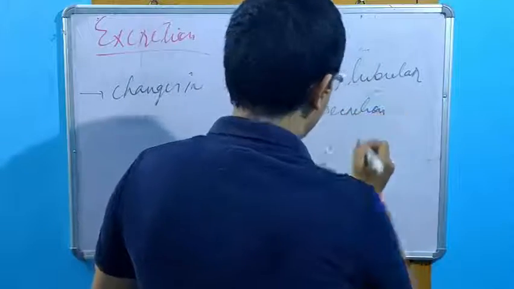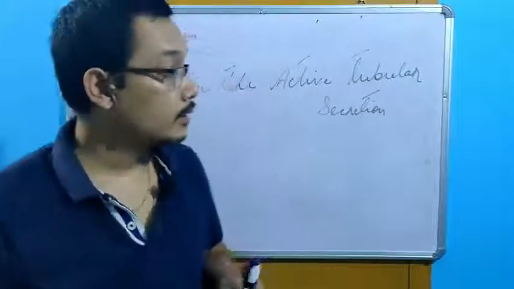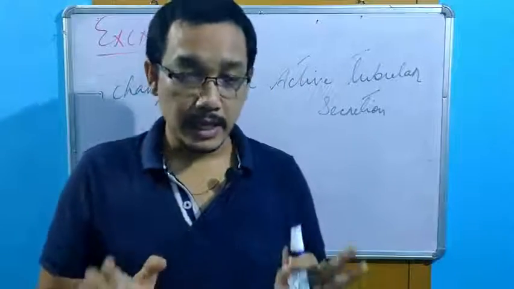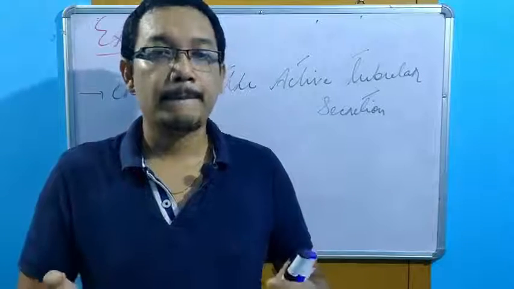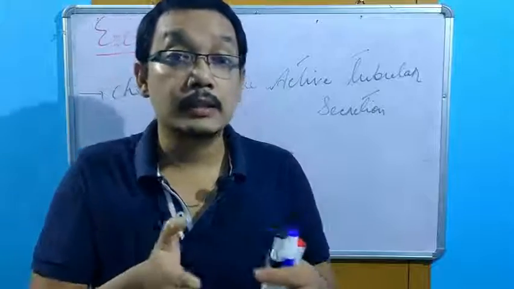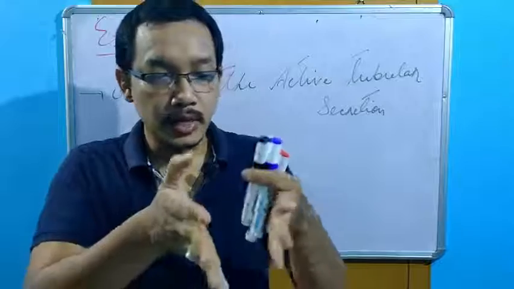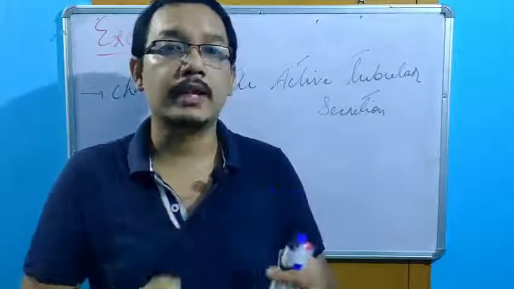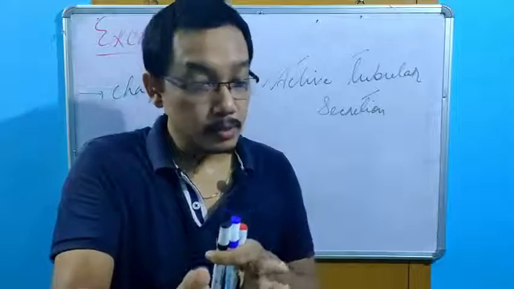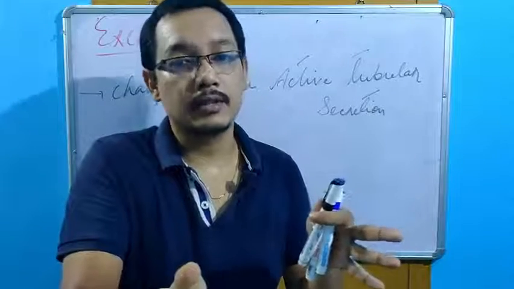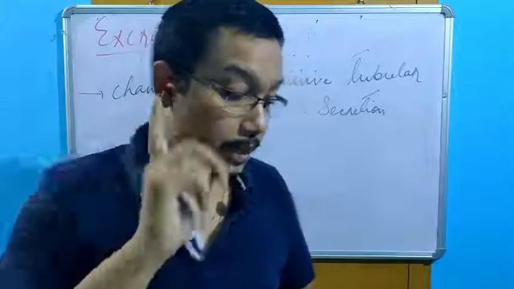This tubular secretion is the third step of urine production. We got certain drugs which can compete with one another for excretion. Suppose two drugs are there, both competing with one another for excretion. So if one drug is excreting more, then what will happen? It will block the other drug from excretion. Getting my point?